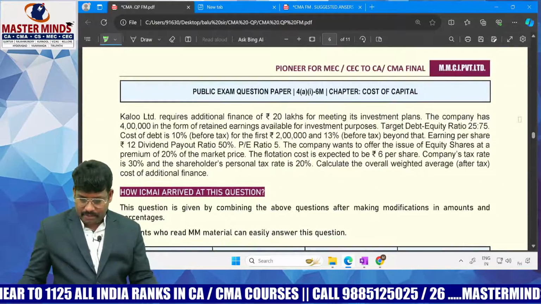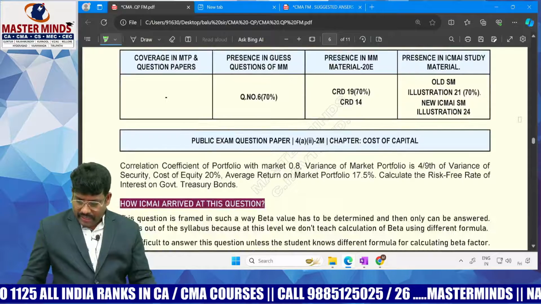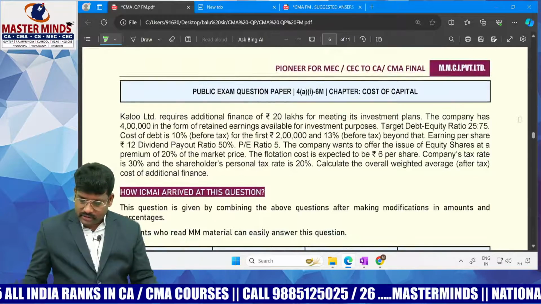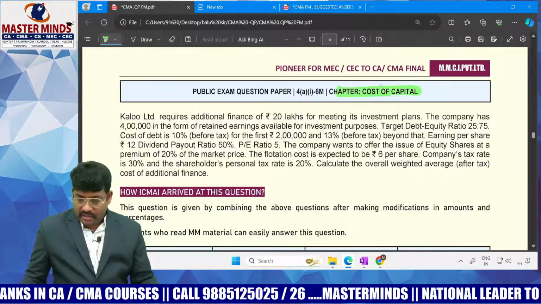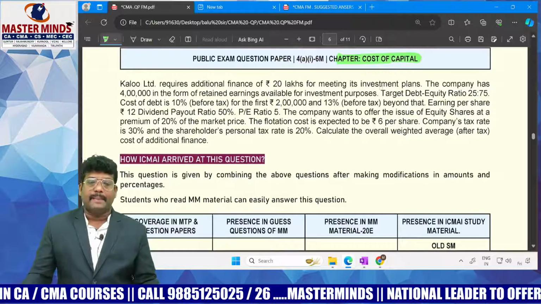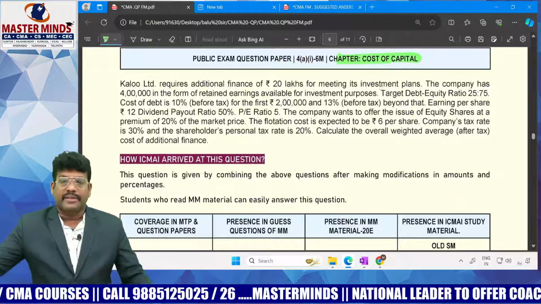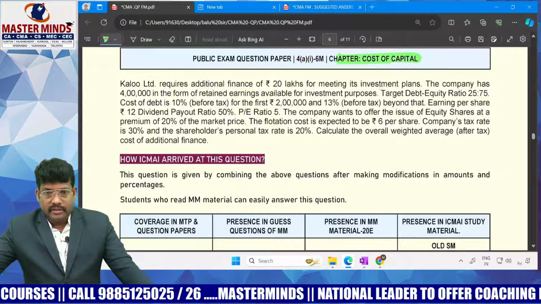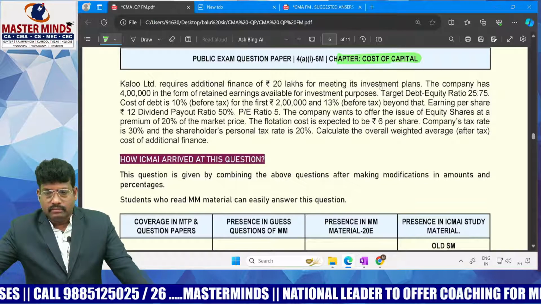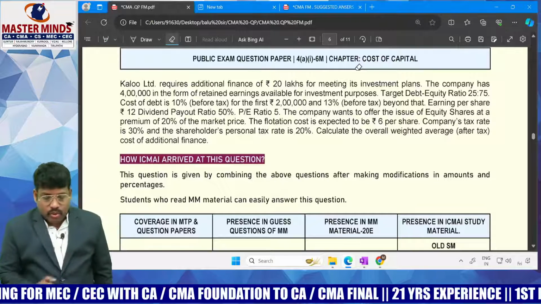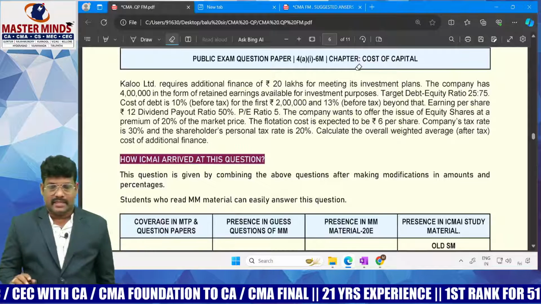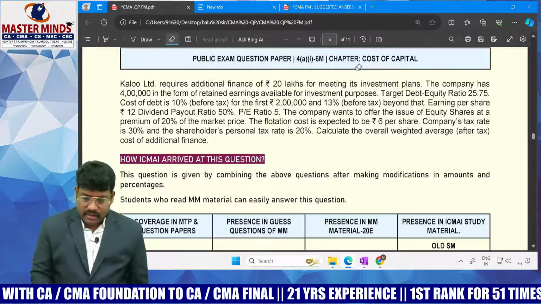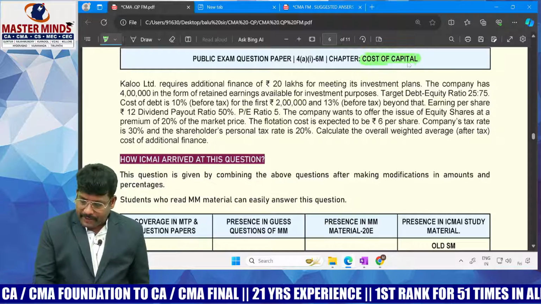And the next concept, the question they asked is from cost of capital. You see, in financing decision, the cost of capital has 3 important aspects. Well, dear students, the next question is nothing but question number 4A, 6 marks they asked. This question is asked from cost of capital.